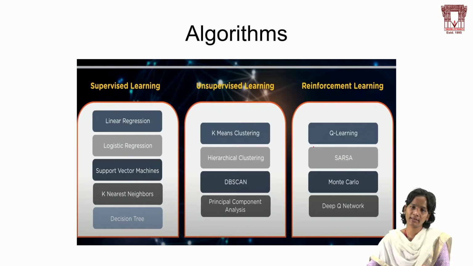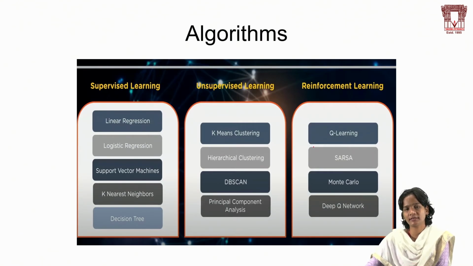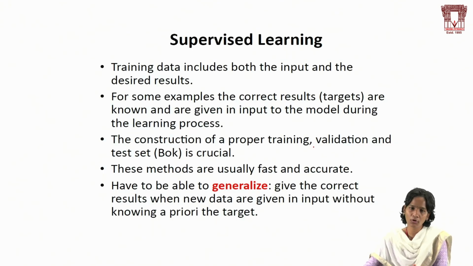In supervised learning, we have different algorithms like linear regression, logistic regression, support vector machines, k nearest neighbor, and decision tree. When it comes to unsupervised learning, we have k-means, DBSCAN, principal component analysis, and hierarchical clustering. And for reinforcement learning, Q-learning, SARSA, Monte Carlo, and Deep Q Network, because each algorithm works depending on the problem statement. So these are the different algorithms and techniques we apply in machine learning problem statements.